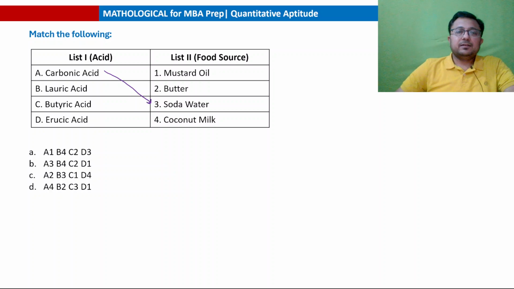So these two are connected. A is connected with 3. अब एक ही ऑप्शन में गिवन है तो ये आंसर हो जाएगा.